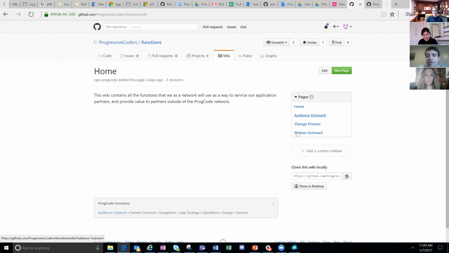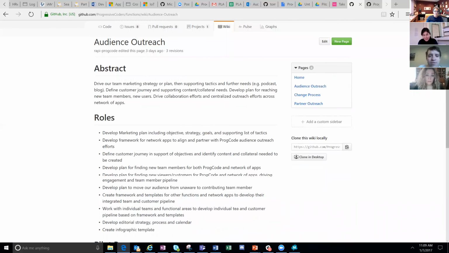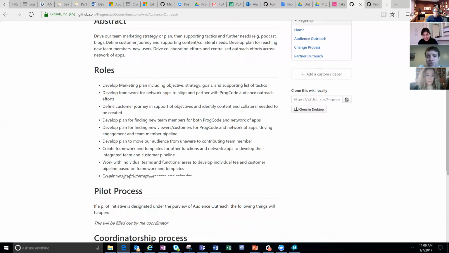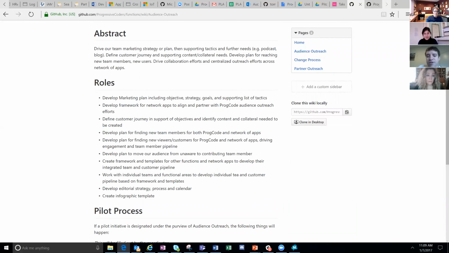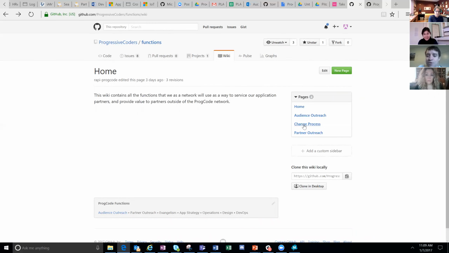But the wiki is another place where you can set up whatever different pages. So Rafi set up a couple for the different functional teams, and these are just initial placeholders describing what the functional role is and what some of the key activities are. This was all just made up four months ago and it's open for change.